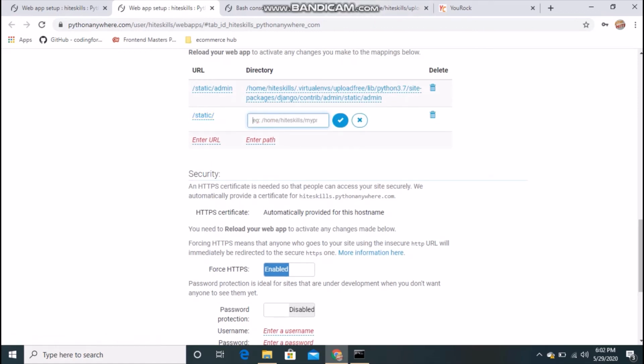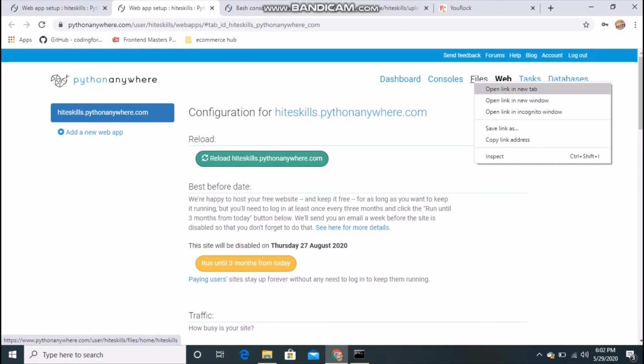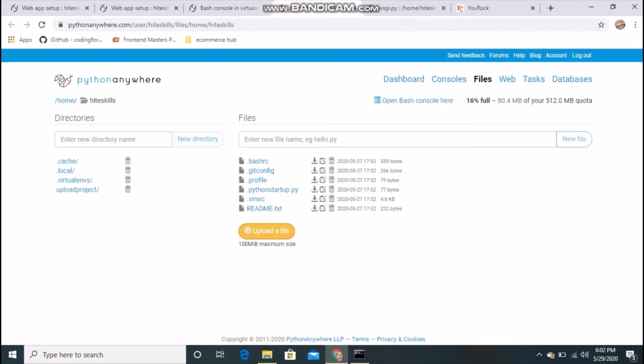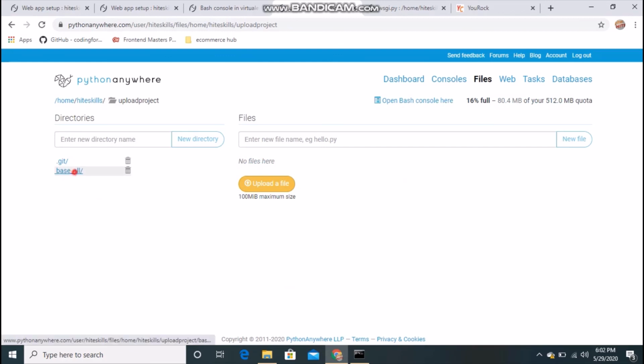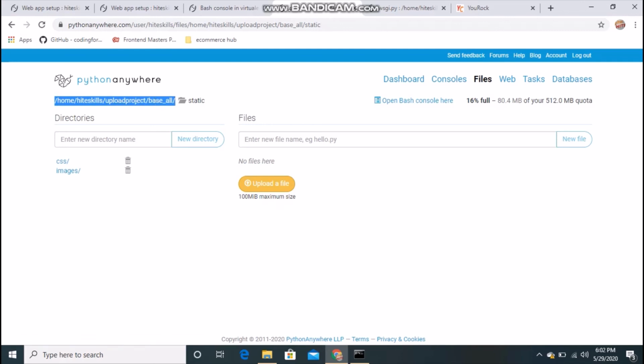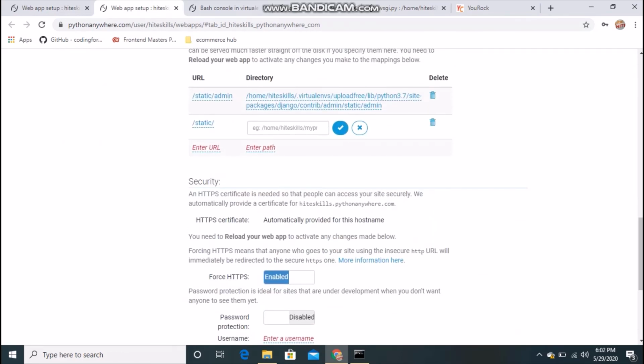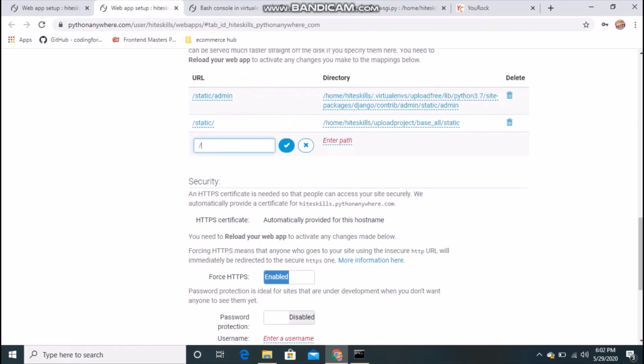If you go to your files in a new tab, go to your project where you have that. Right now you can see I have static there. I will click there and copy the path with Control C, and I will paste this, and at the end I will type static. Don't forget that static, guys, at the end. And you can do the same thing for media as well, no problem.